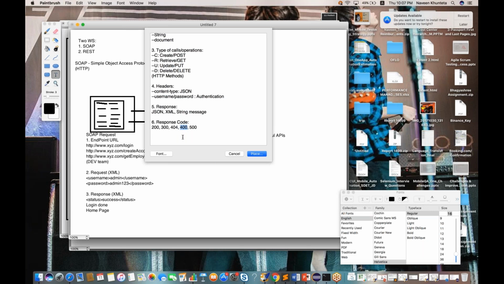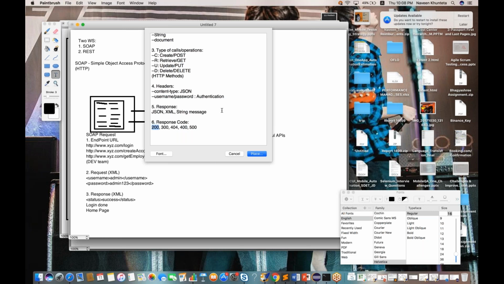Let's say first name, last name, mobile number on a particular form are mandatory. You are not filling them, and you are just clicking the submit button without entering these values. So immediately the backend will give you 400. Sorry, 404. 404 means not found, or maybe 400 bad request. This is a bad request, right?